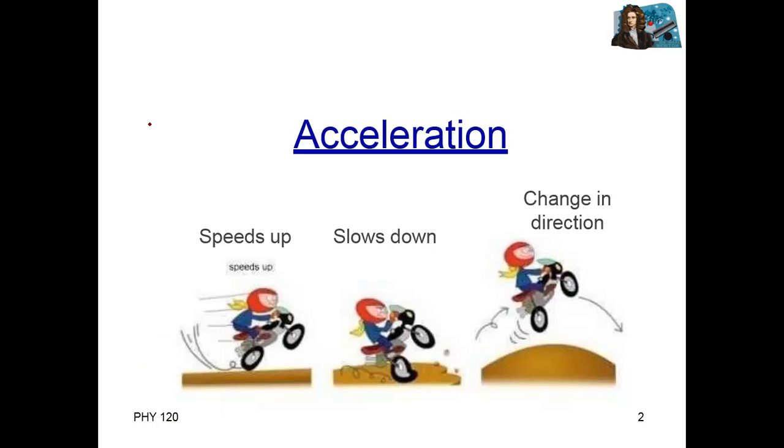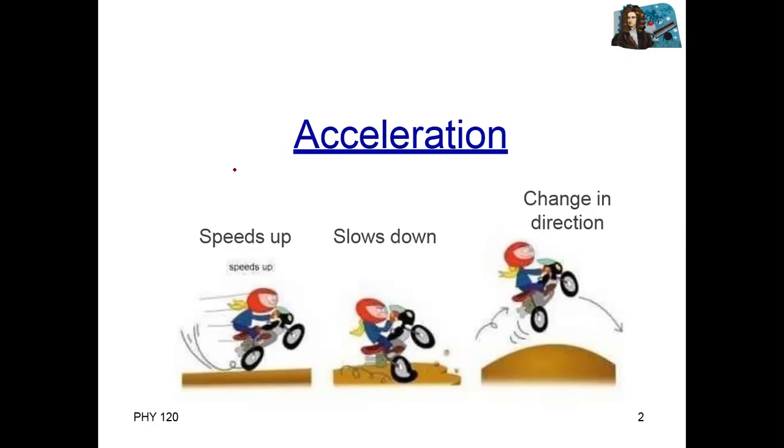So, what is change in velocity? How can we change velocity? Velocity change means there are two things we can change. Within velocity, one is speed, the second one is direction. Speed change means, for example, when you speed up or when you slow down. When speed decreases, this is change in velocity. Correct? The second thing is when you change direction. So acceleration is actually change in velocity, change in speed or change in direction.